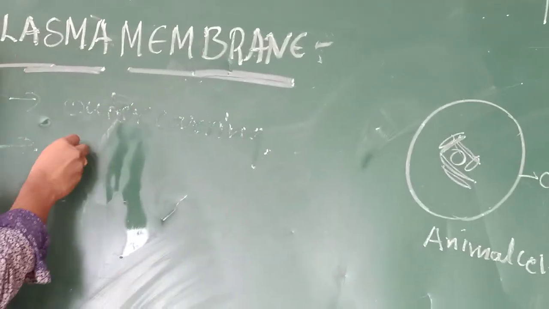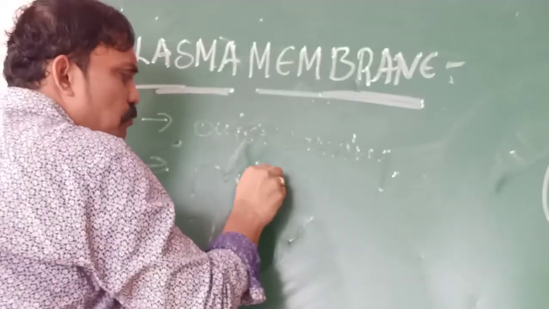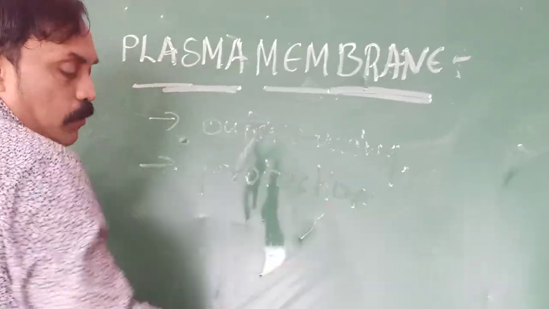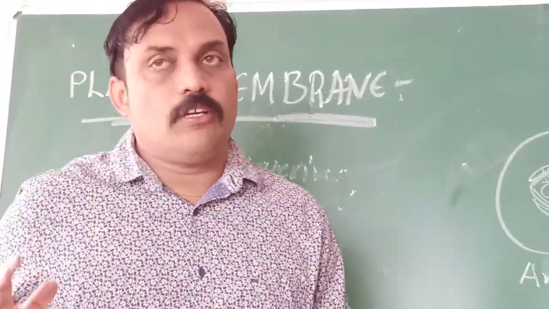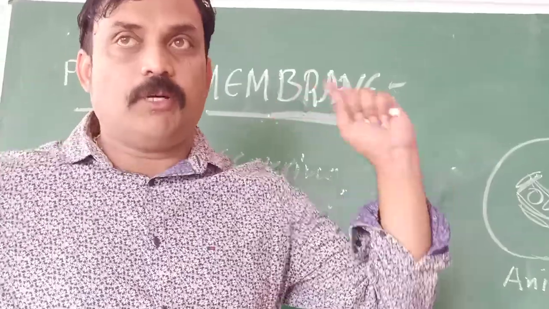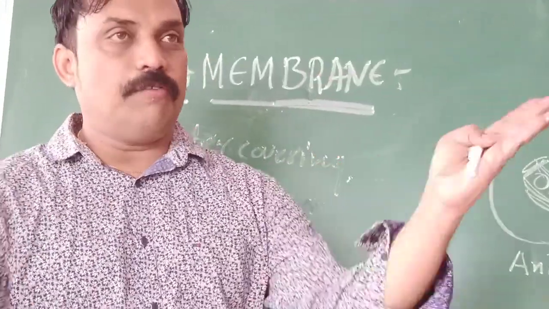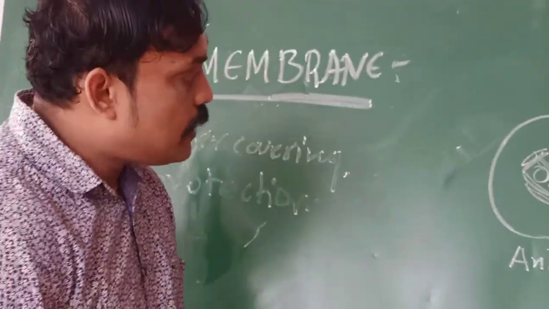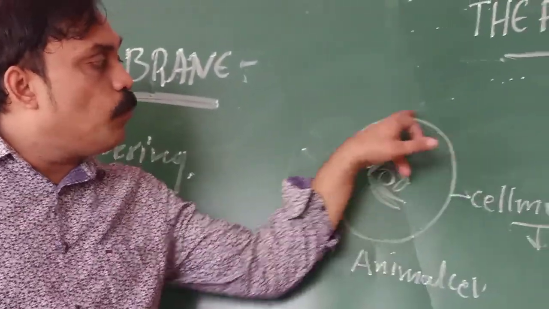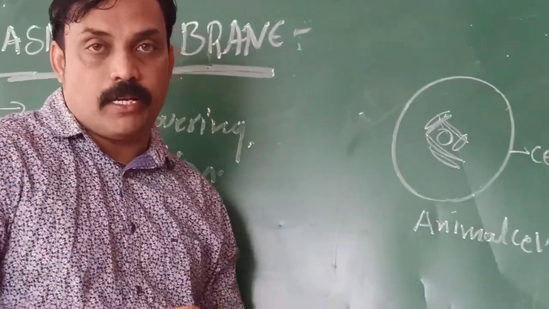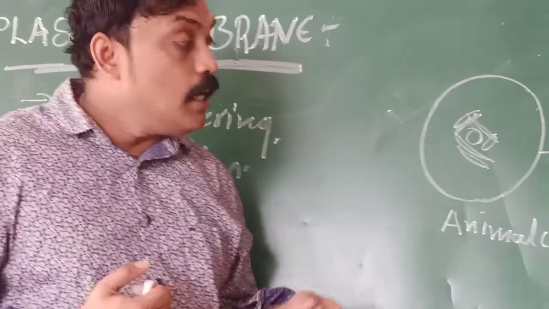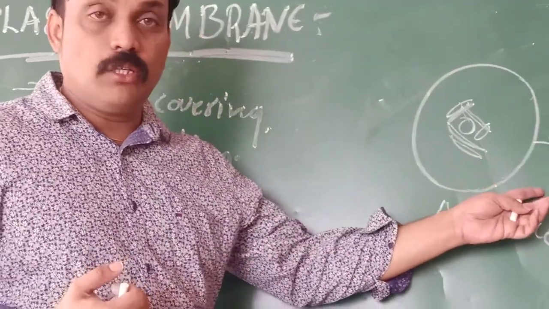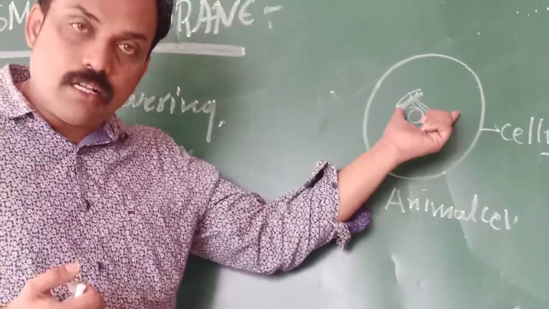The outer covering layer gives protection to the cell. What is the meaning of protection? For example, in our homes, the rooms are covered with walls. In the same way, the cell is covered with the cell membrane or plasma membrane. That means its use is to give protection to the internal organs of the cell.